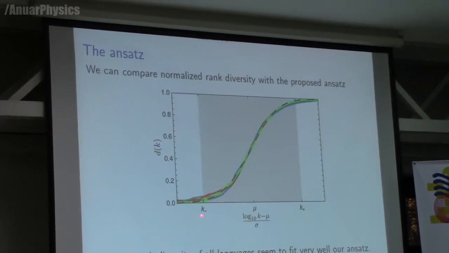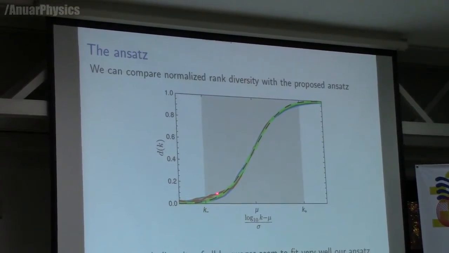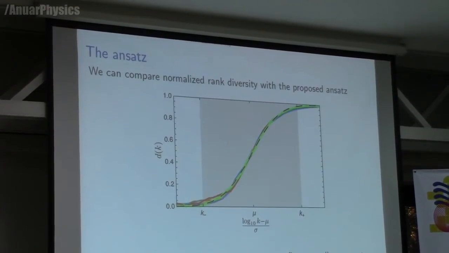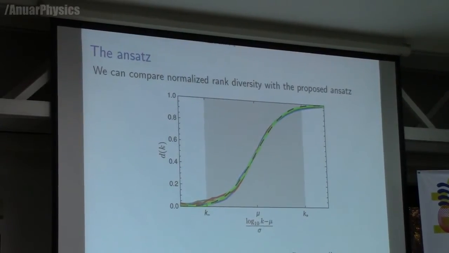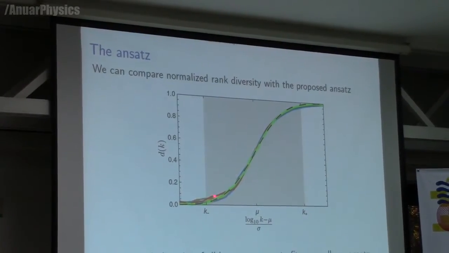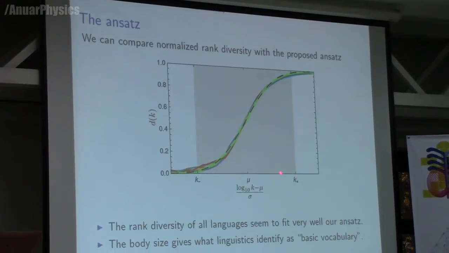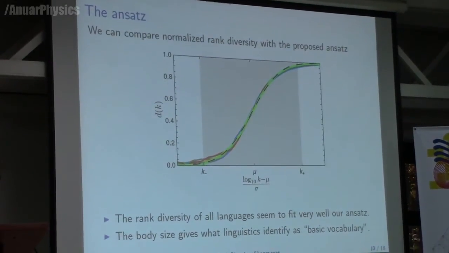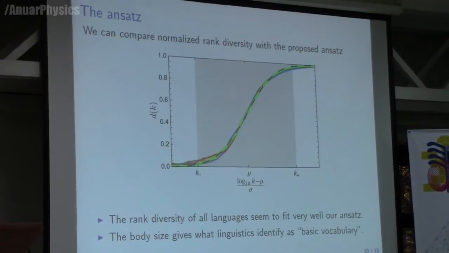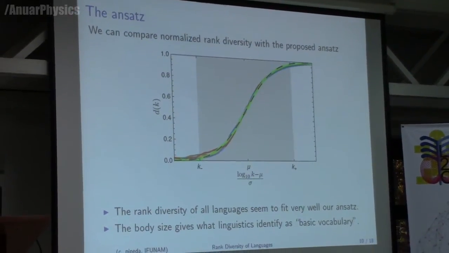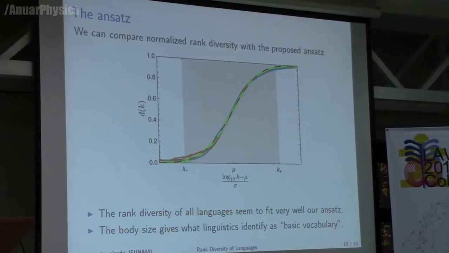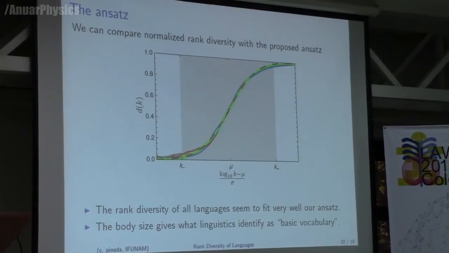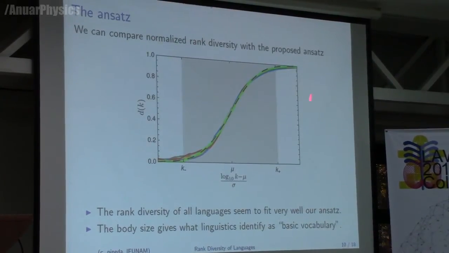We can see that it is actually quite an impressive agreement. This does not have to be monotonous, and they look very similar from one language to the other. Another interesting aspect that I have to mention is that what we call the body of the language is what linguists also consider the body of a language. It's the basic number of words that you need to communicate with other people. Not to have a deep conversation, but to go into a bar and speak about, say, not philosophy, but maybe about football or whatever, and then you only need up to here.